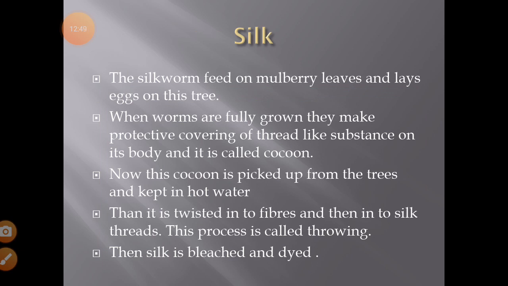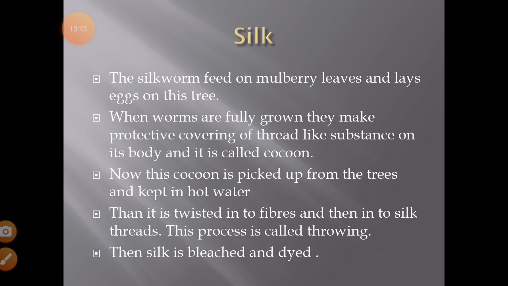And then when these worms are fully grown, they make a protective covering of thread-like substance on their body. They excrete some kind of substance, which is the silk thread. This silk thread is the saliva of the silkworms.